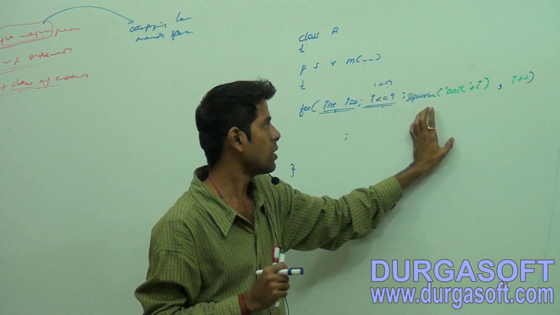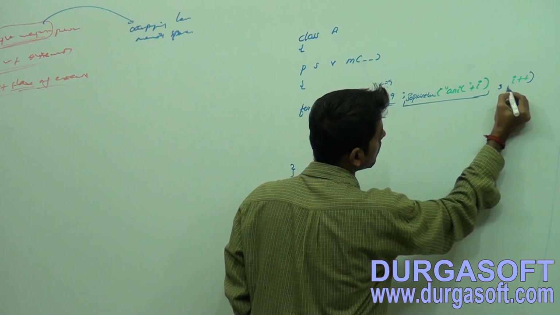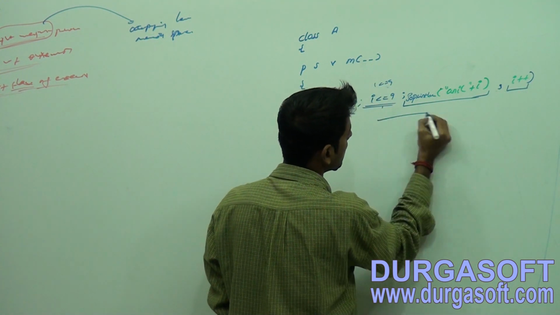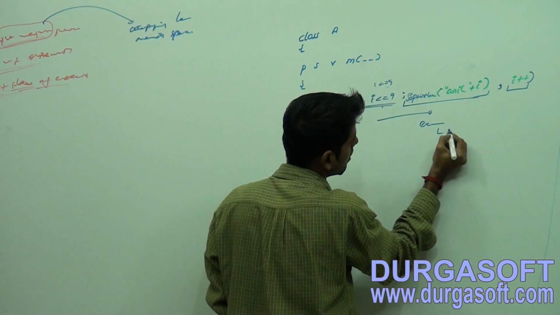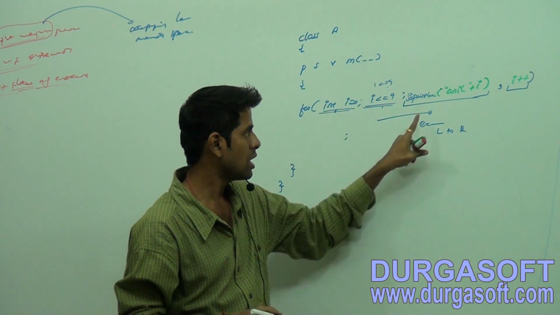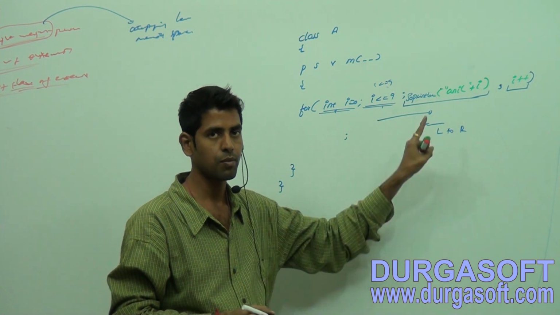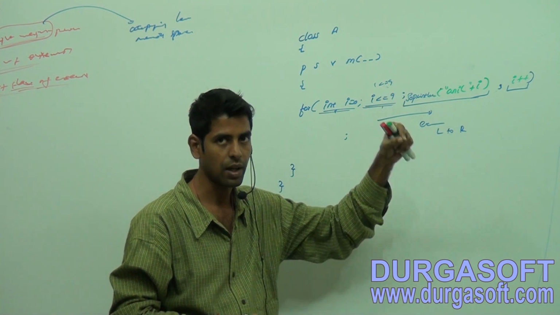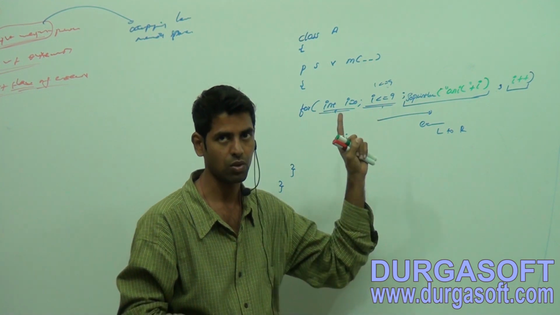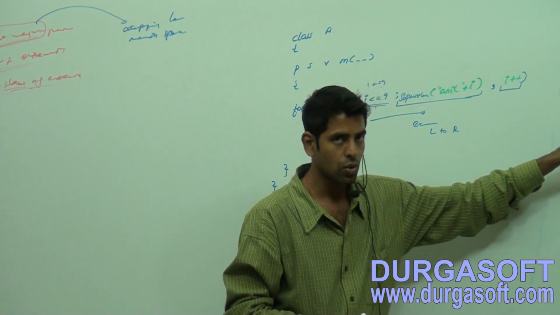Now it will get executed. If you have more than one statement within the incremental section, it will get executed from left to right. So which statement will get executed first here? This System.out.println statement will get executed. Because of this, Anil 0 is the output.